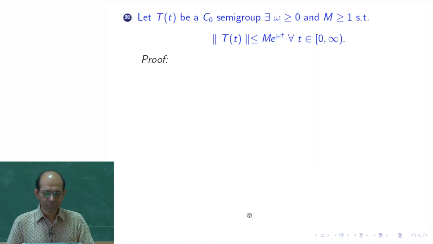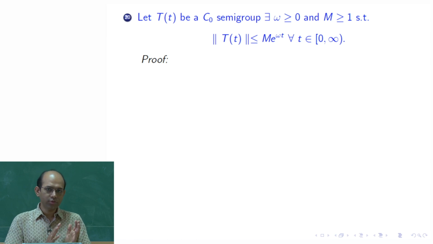Now we go to the next theorem: let T(t) be a C0 semigroup. Here we do not assume that T(t) is a uniformly continuous semigroup.